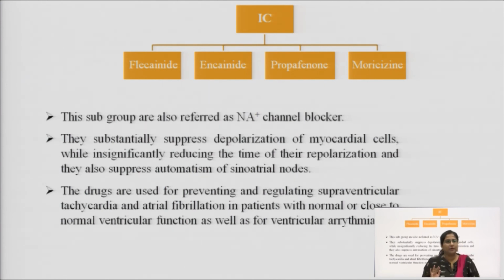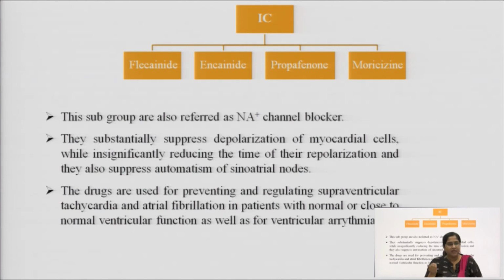So, what we should know is that in this class, the drugs of 1B and 1C are your sodium channel blockers, but a little different in their mechanism of action. We discussed it. Class 1C is different from class 1B and 1A.